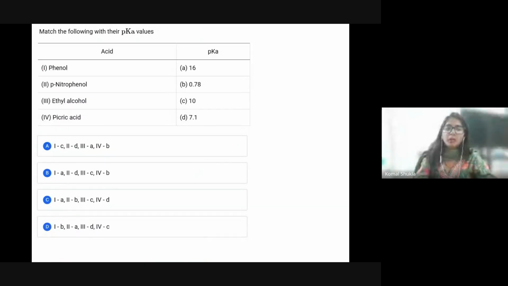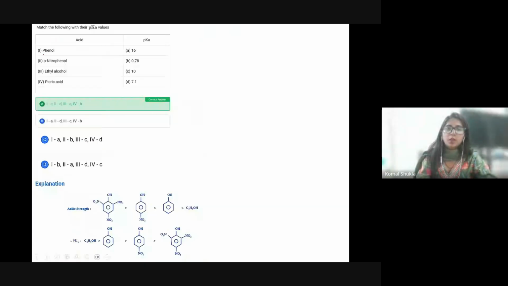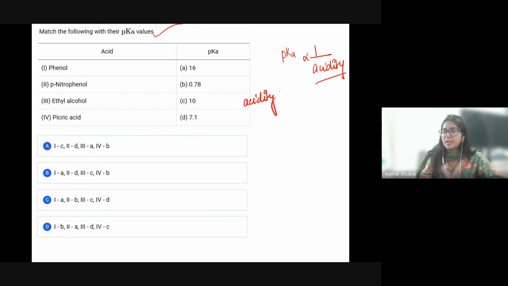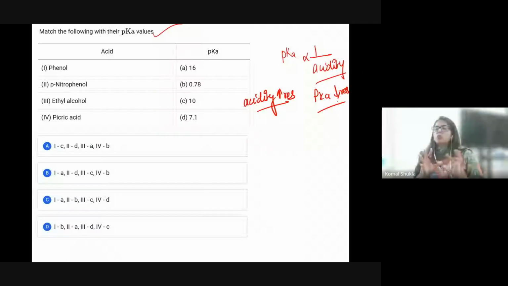Now let's talk about question number three. The question is talking about matching the following with their pKa values. Always remember, pKa value is inversely proportional to acidity. So I focus on only one thing, acidity. If acidity increases, then definitely the pKa value will decrease. This is the easy concept working here.